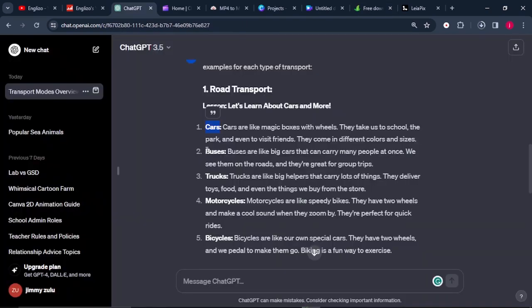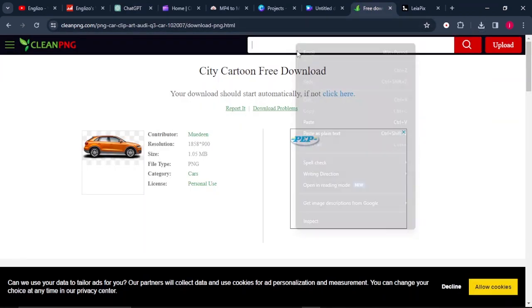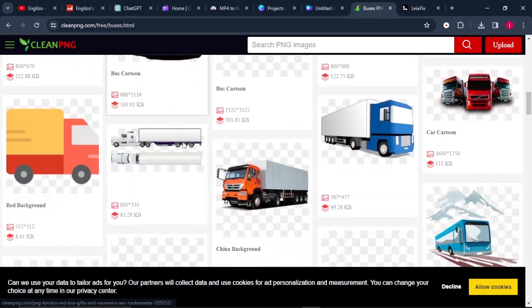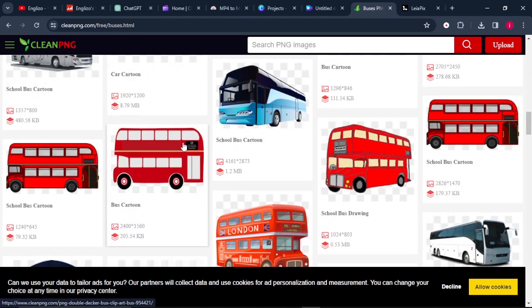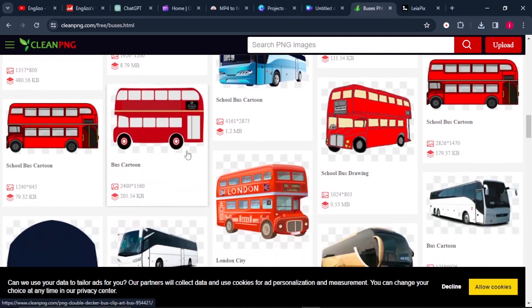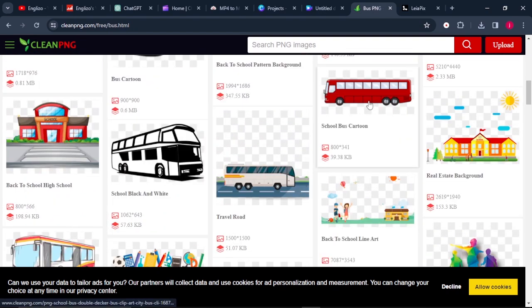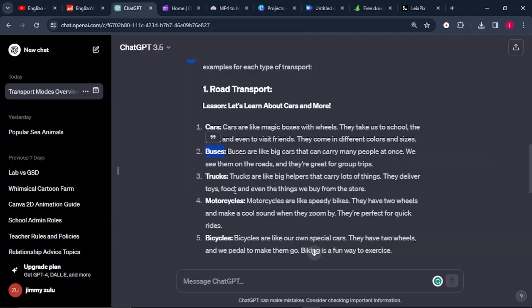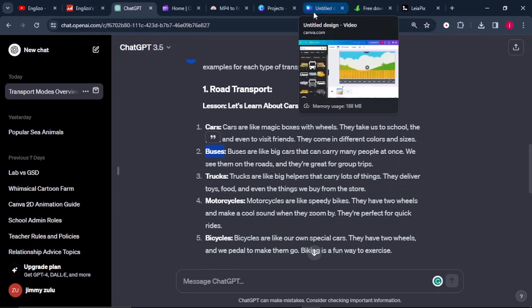So the next thing is buses. So we'll copy the word buses, and we'll paste it here. So there are a load of buses we can select from. Okay, so we need to choose the one that will match the description of the kids. I think I'll select this one and I will download it like that. So you can download the truck, the motorcycle and the bicycle, and once you are done, it's time to upload everything to Canva so that we can begin the editing from there.